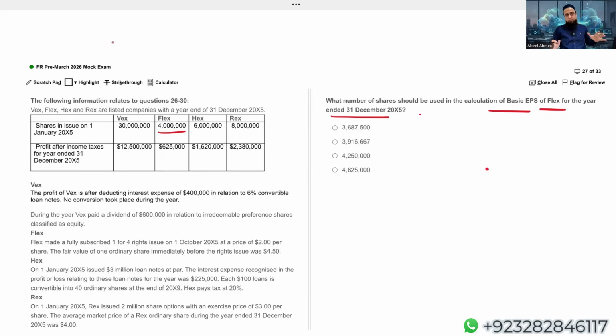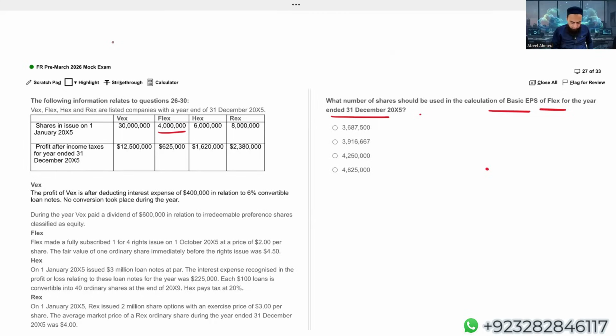Now stop. Students, under IAS 33, whenever your examiner gives you a rights issue, or in any question if you have rights issues under IAS 33, then in case of a rights issue, first you should be calculating the theoretical ex-rights price, then the adjustment factor. How do we calculate the adjustment factor? Simply, the share price before the rights issue divided by the theoretical ex-rights price gives you the adjustment factor, and that adjustment factor is applied on all those shares which you have in the question before the rights issue.